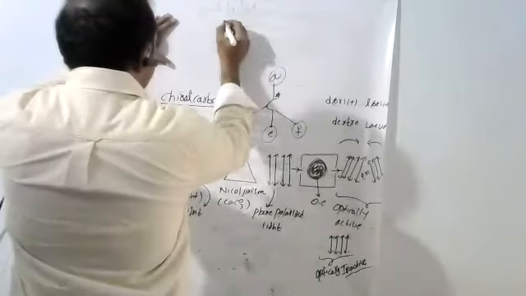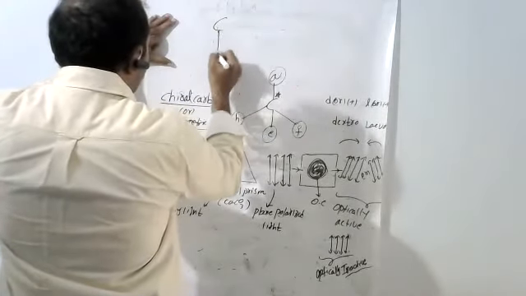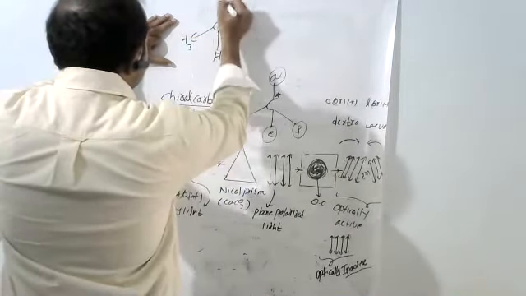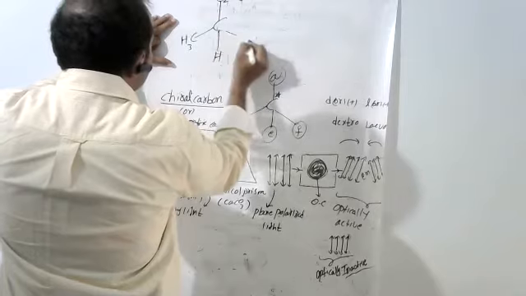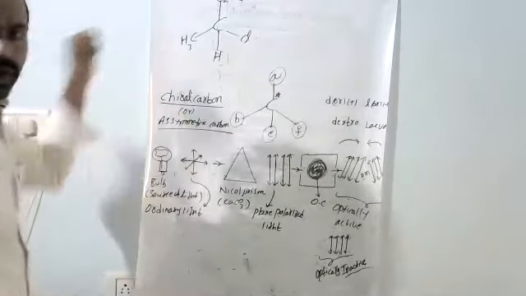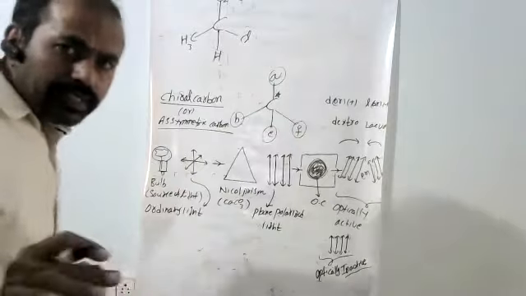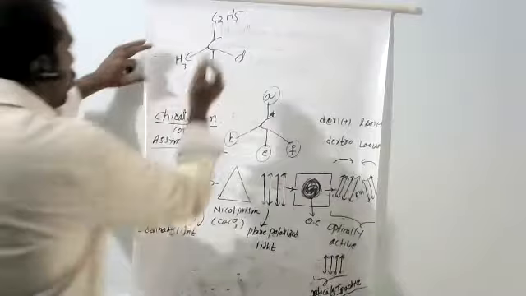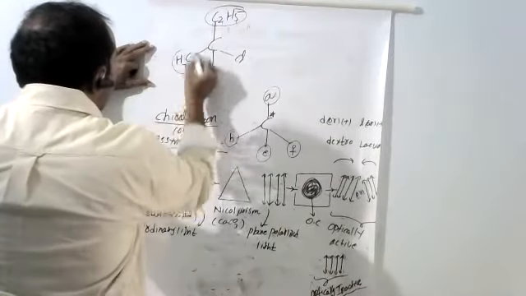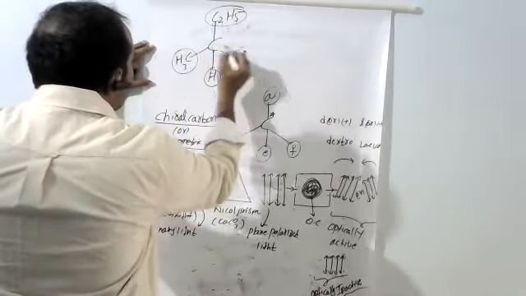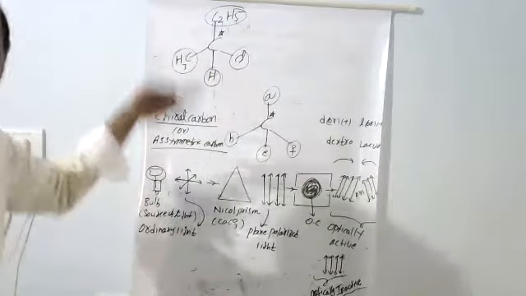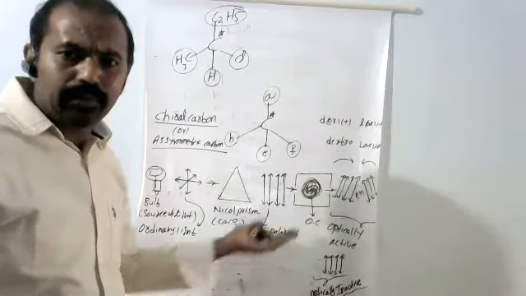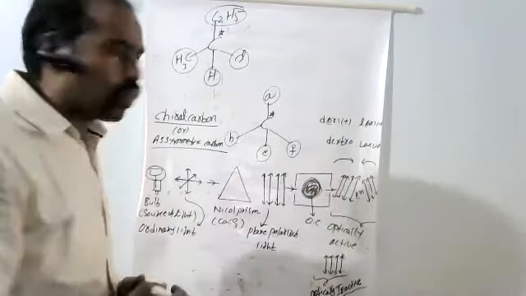Here I have taken a carbon having hydrogen, CH3, C2H5, and Cl. It is an organic compound which can compulsorily show isomerism, right? Because C2H5, CH3, H, chlorine, it is a chiral carbon. Chiral carbon means it can rotate the plane polarized light 100%, either clockwise or anti-clockwise.